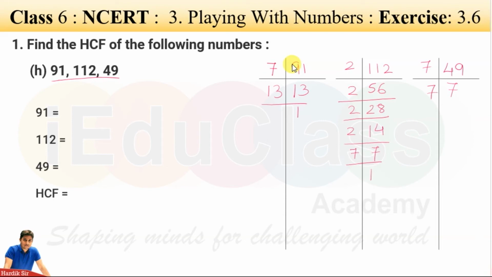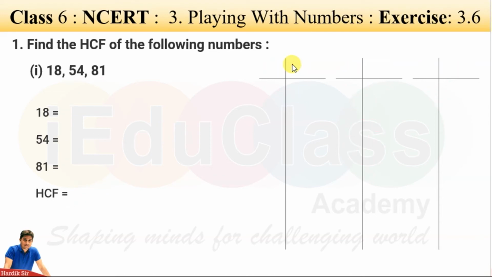7 7s are 49 and 7 ones are 7. Write all the factors. 7 into 13, 2 into 2 into 2 into 2 into 7 and 7 into 7. Only one common, that is 7. So highest common factor is 7. Easy.